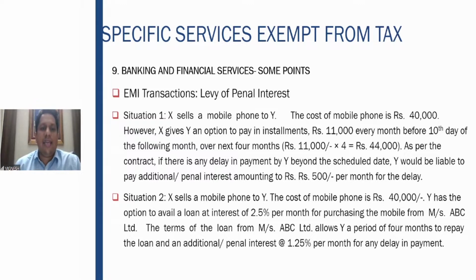Second situation, X sells mobile to Y. Cost is 40,000. Y has an option to avail the loan at 2.5% for purchasing from ABC Limited. The terms of the loan from ABC allow Y a period of 4 months to repay the loan, with additional penal interest of 1.25% for any delay in payment. So here what is happening? A 40,000 loan. The contract is not with X. He takes a loan from ABC Limited, from the bank, purchases that phone from X, and has to repay it to ABC Limited.